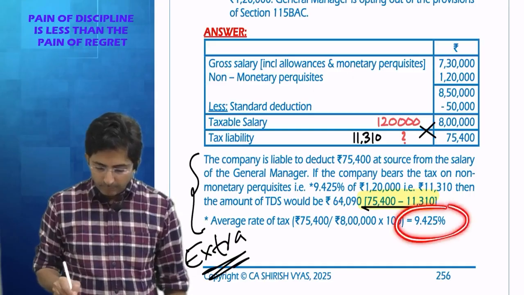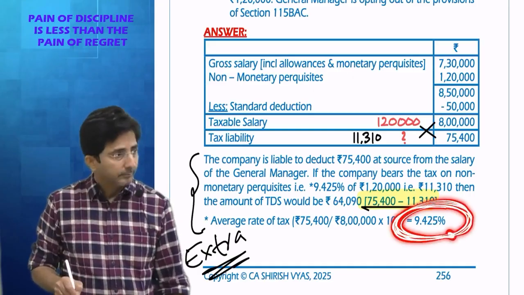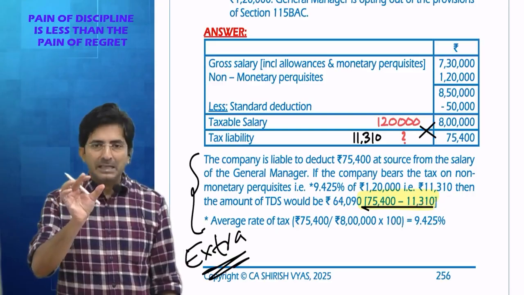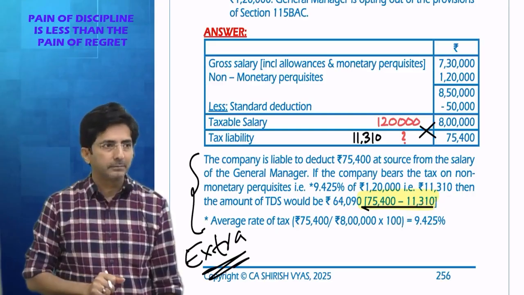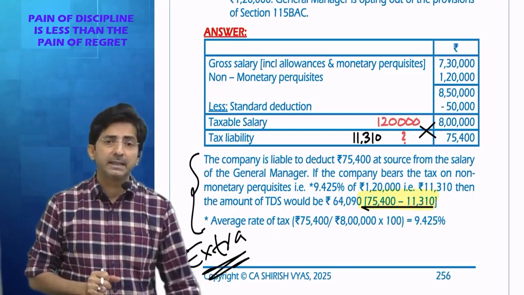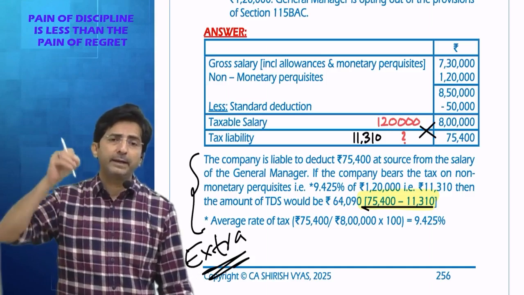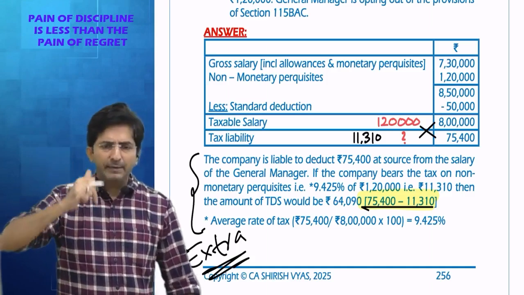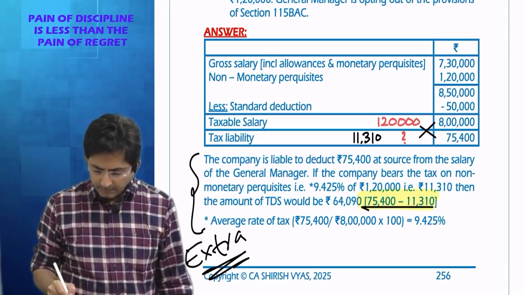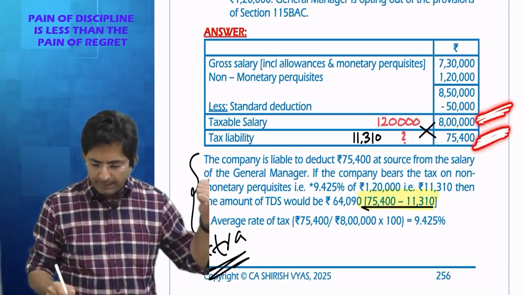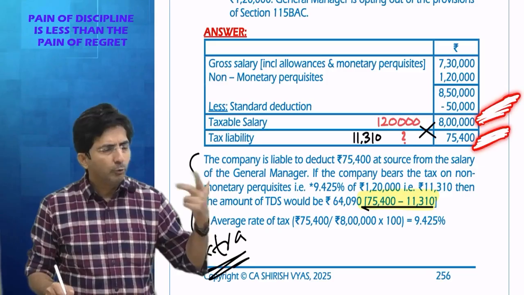They have calculated one percentage. Actually, slab rate has multiple percentages: 0, 5, 20, 30. So they average it out. Average means divide 75,400 by 8 lakhs. You get a percentage.